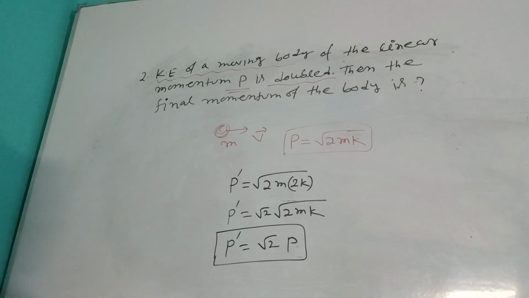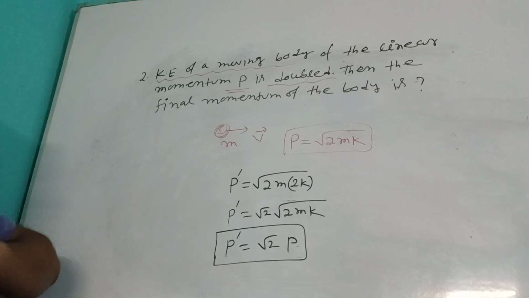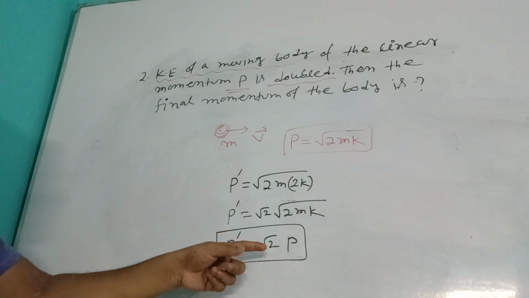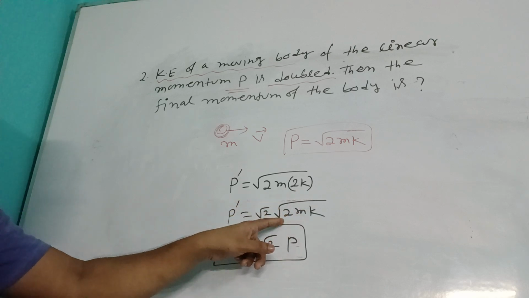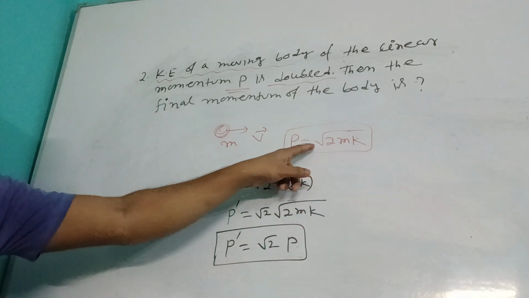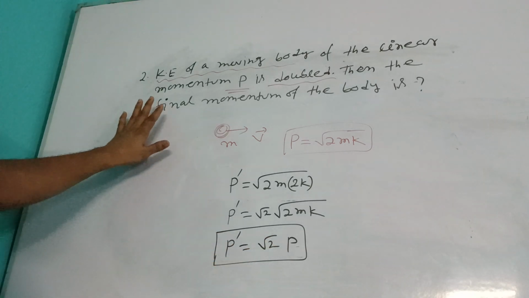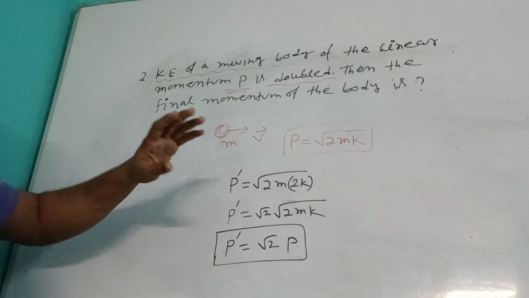So what would be the answer? It will be root 2 into p. So the final momentum is root 2 times previous momentum. भाई p कहाँ से आए? From here, if you replace root 2 mk here, it will be p. Okay, so this is related to momentum.